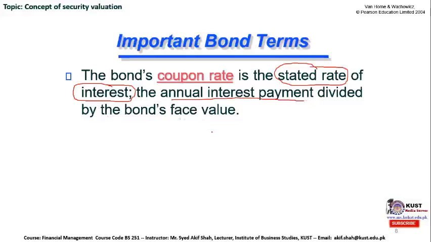How to calculate this particular coupon rate? Let's suppose the face value of the bond is $1,000 and the company is going to pay out $100 on this $1,000 face value bond. You can calculate the coupon rate by dividing the 100, which is the interest paid by the company, by the total face value, and then multiply the resultant value by 100, and you will get the coupon rate of 10%. This 10% is known as the coupon rate on this bond.